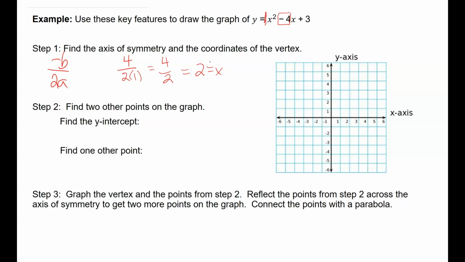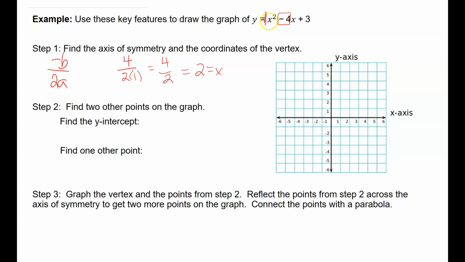Now, if I make the value of x equal to 2, I'm going to now plug that in here.